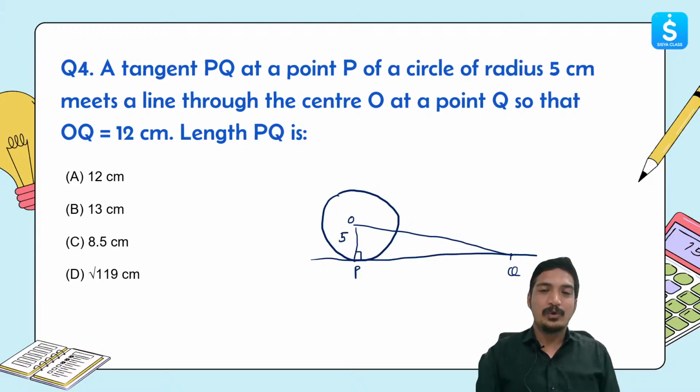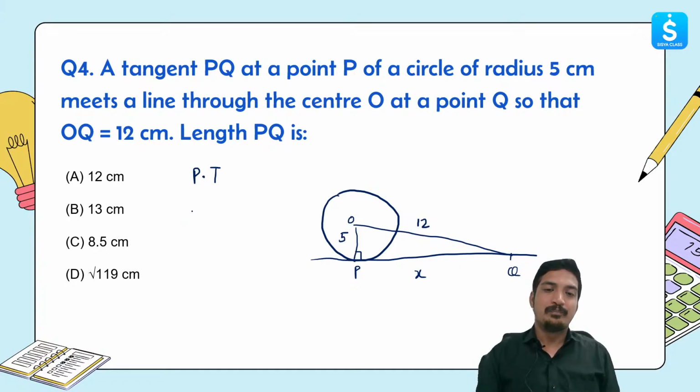And OQ is going to be 12. This value PQ is supposed to be found out. Basically you will use Pythagoras theorem over here, because we know the value of hypotenuse OQ, we know the value of OP, and we are supposed to find the value of PQ. I give this question as homework for all of you.